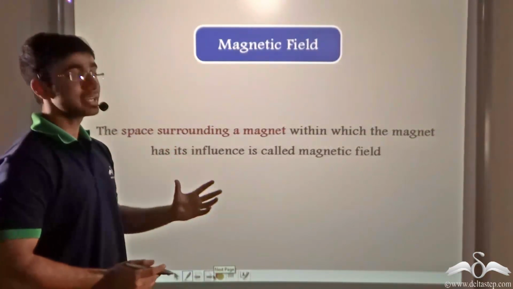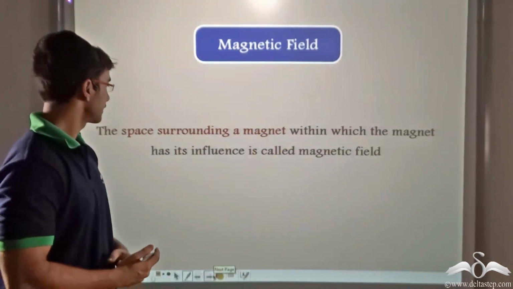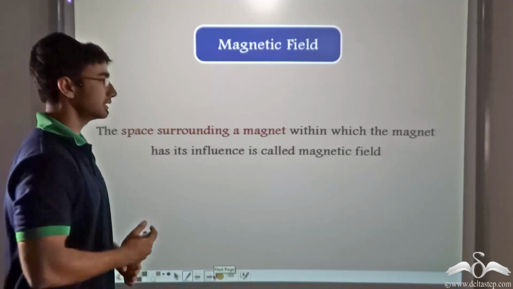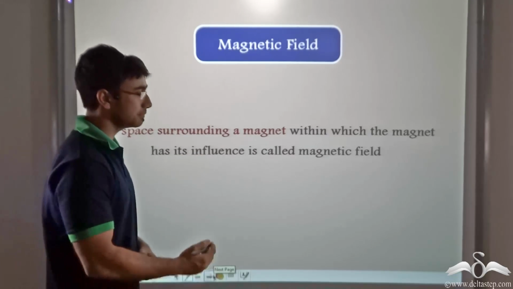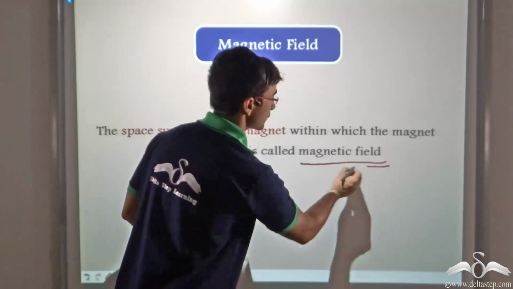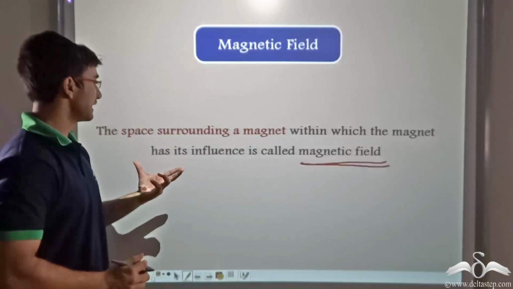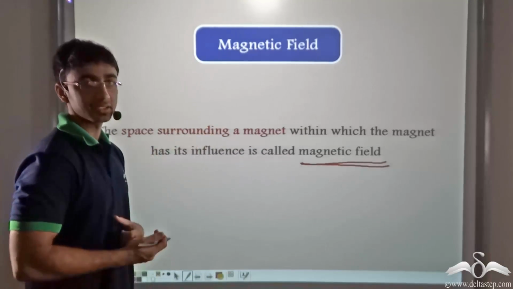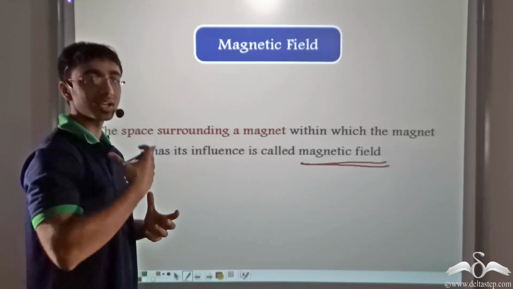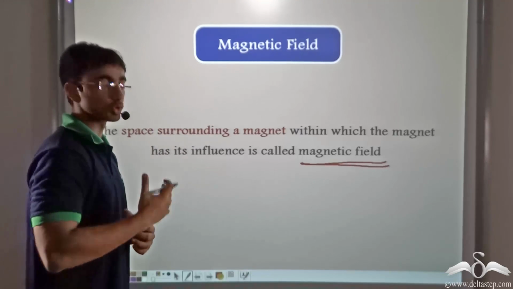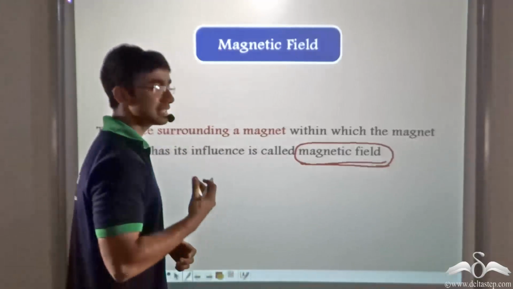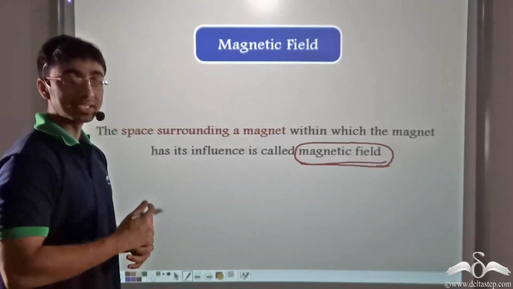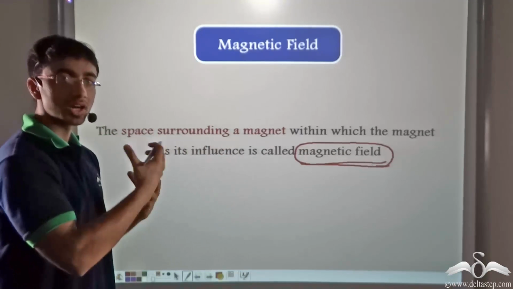So let us see how we can define a magnetic field. The space surrounding a magnet within which the magnet has its influence is known as the magnetic field. So it is defined as the space surrounding a magnet where the magnet can influence another object with a certain force. So inside the magnetic field, the magnet can apply a certain force either to repel or to attract.